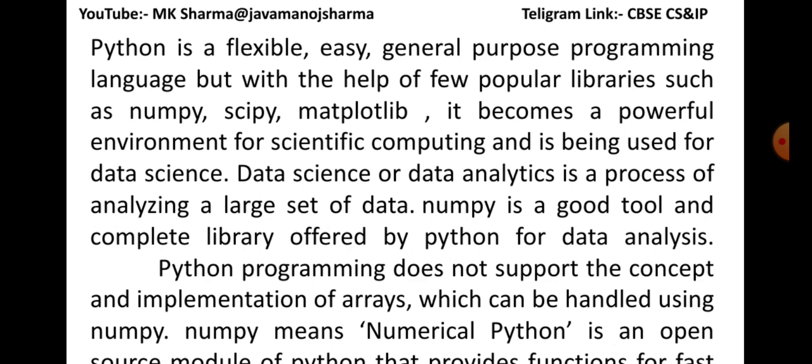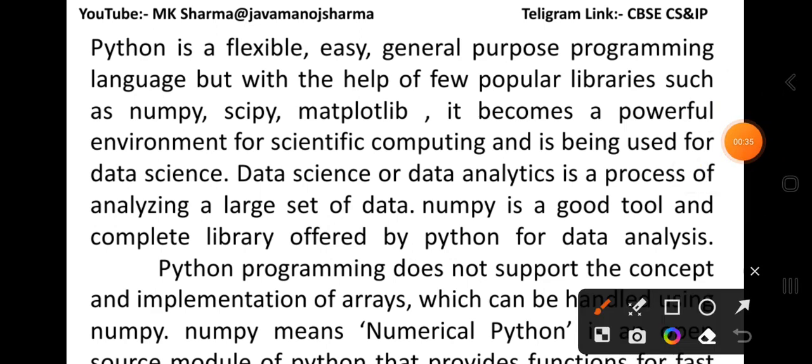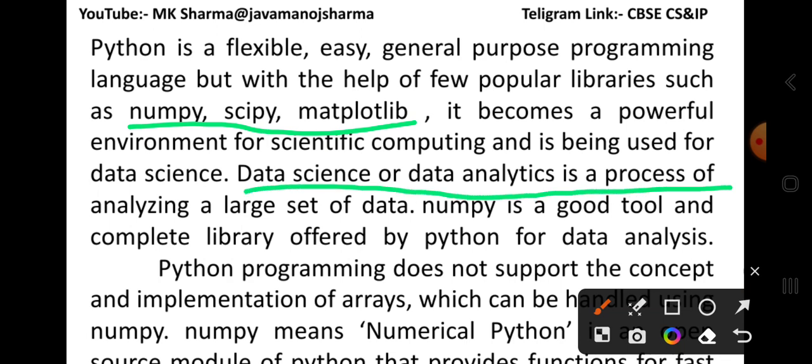Python is a flexible, easy, general-purpose programming language, but with the help of a few popular libraries such as NumPy, SciPy, and Matplotlib, it becomes a powerful tool. Python is used in data science and data analysis. Data science or data analysis is a process of analyzing a large set of data.